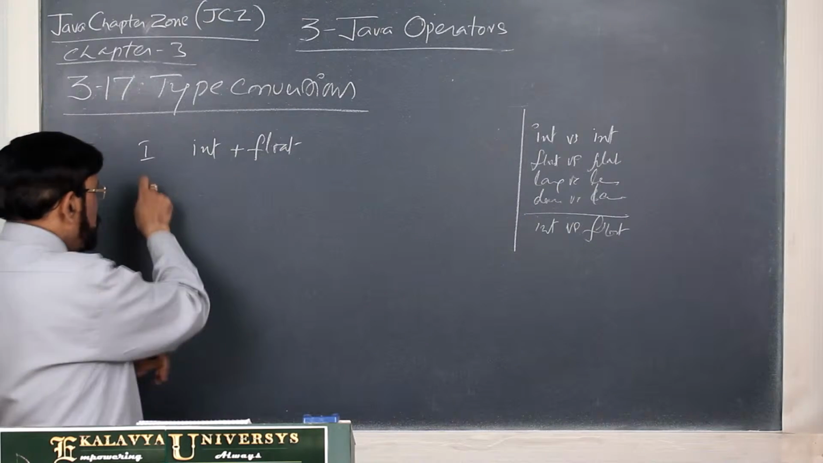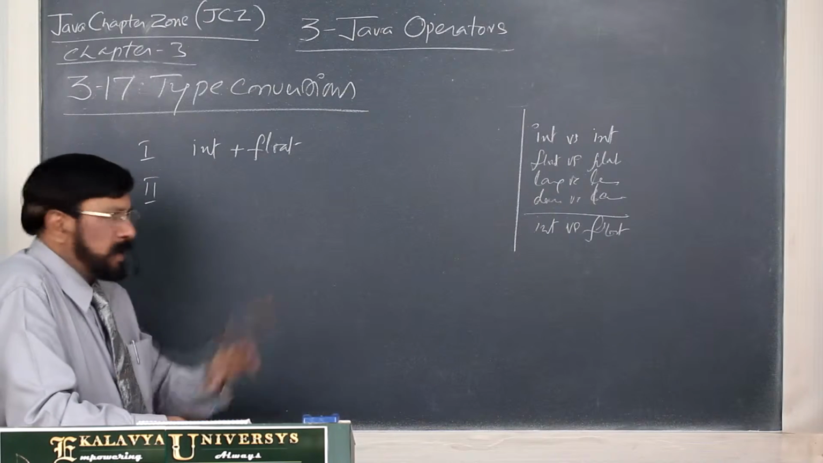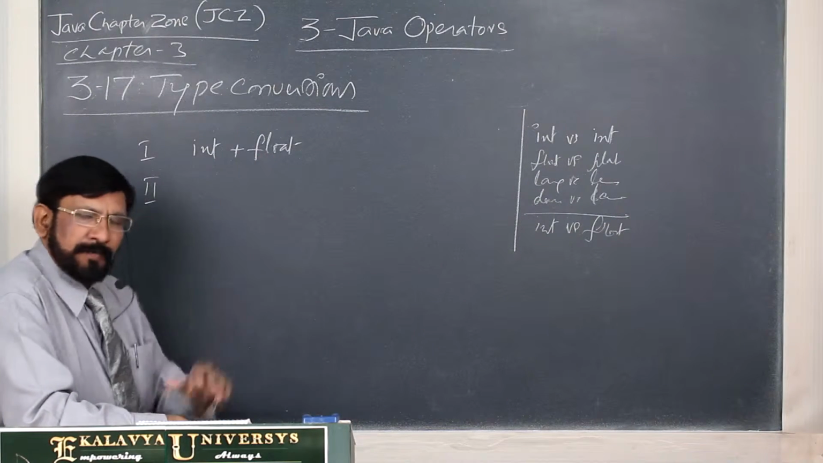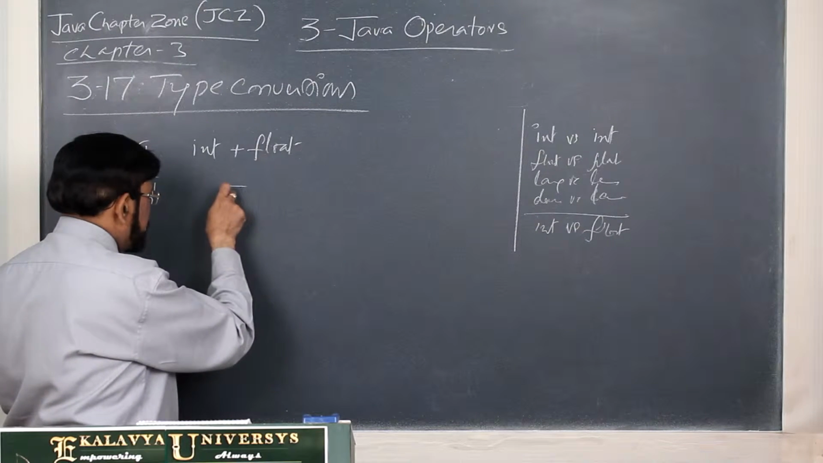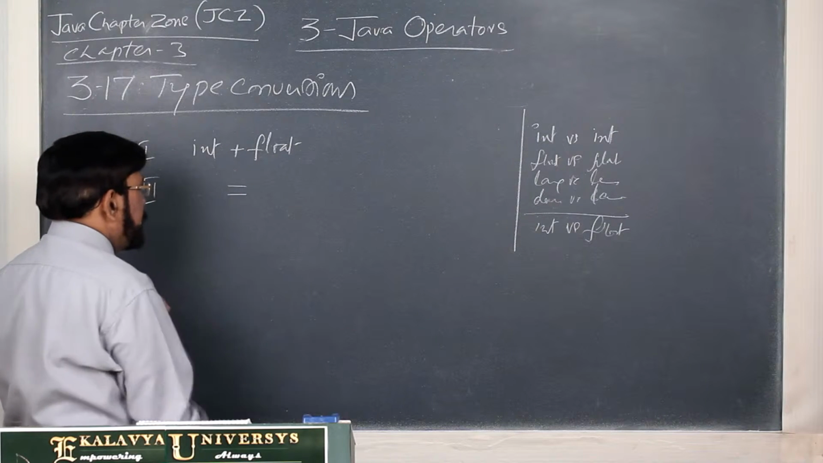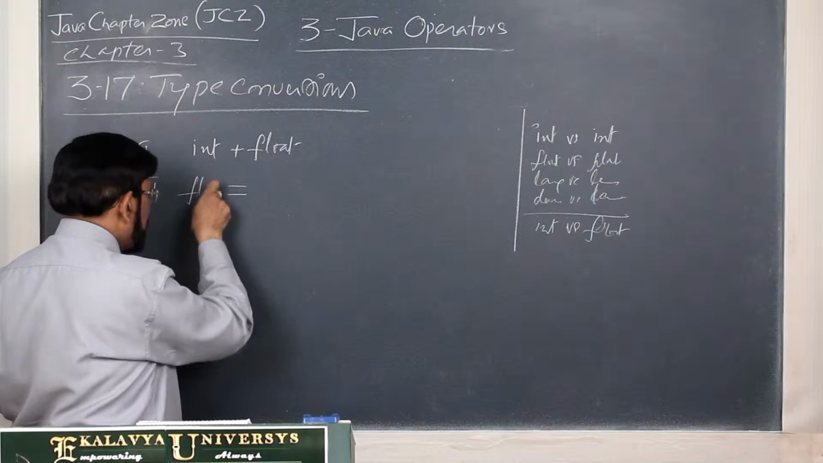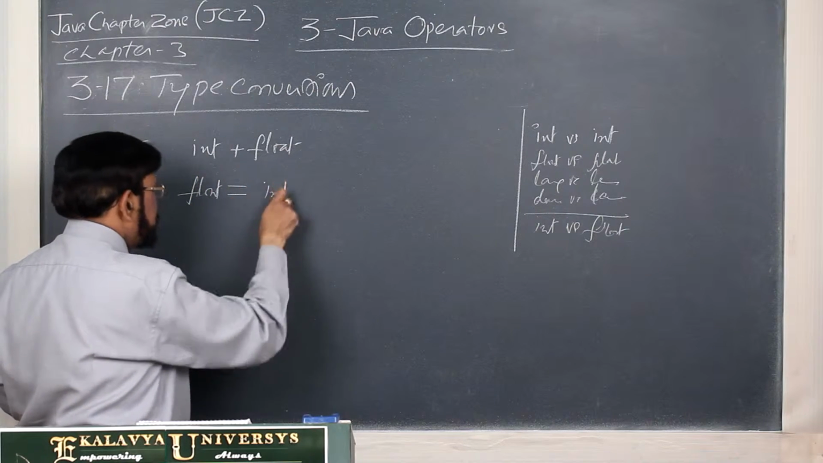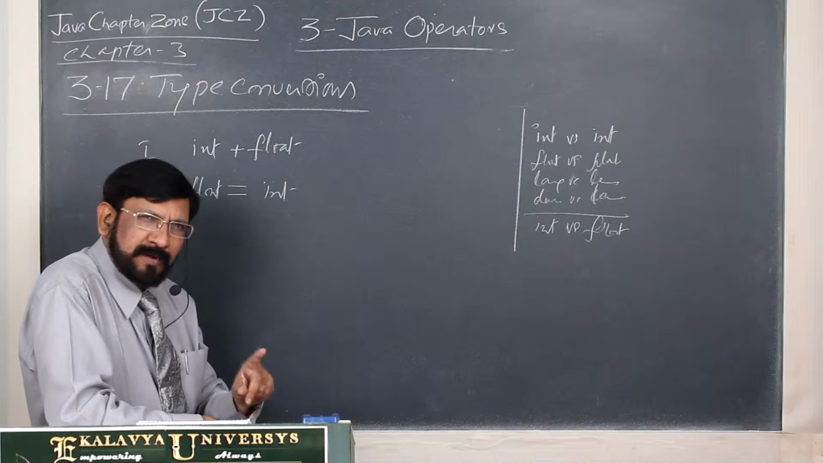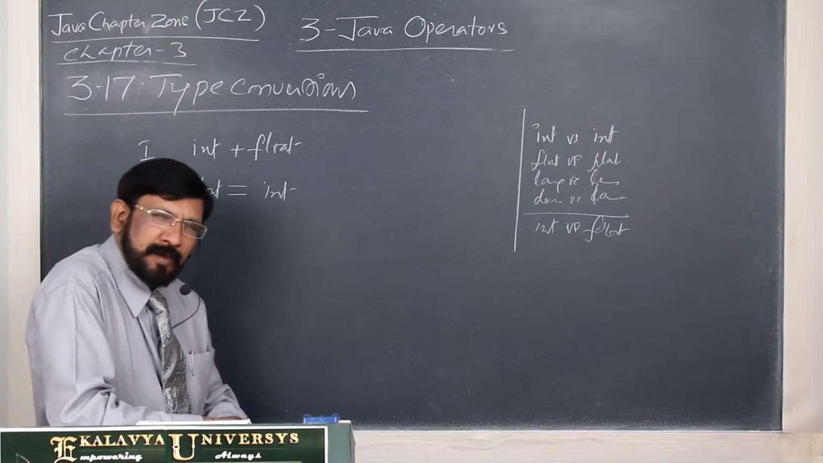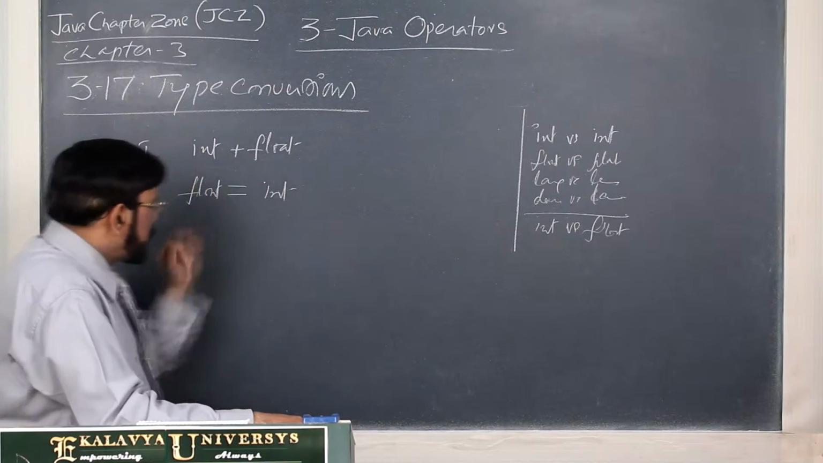Remember the first rule: in a binary operation, if both operands belong to different types. And the second one is in assignment. Let us say this is float, this is int. In an assignment operation, right and left operands are there. If they belong to different types, if they do not match.